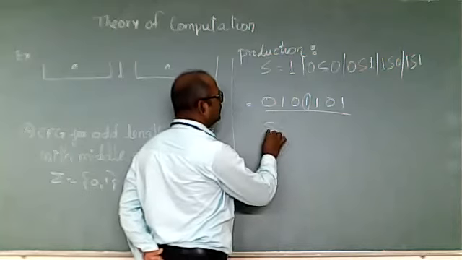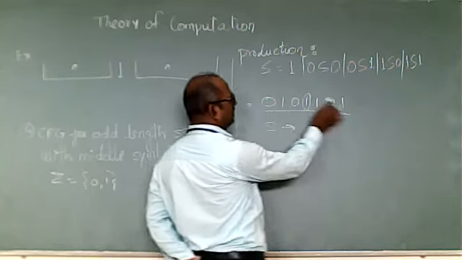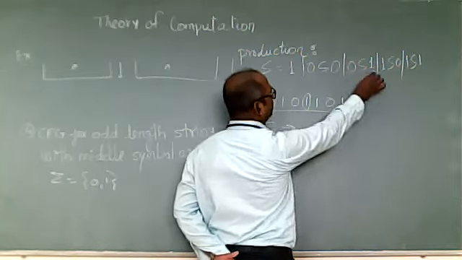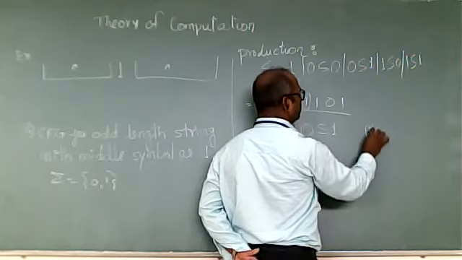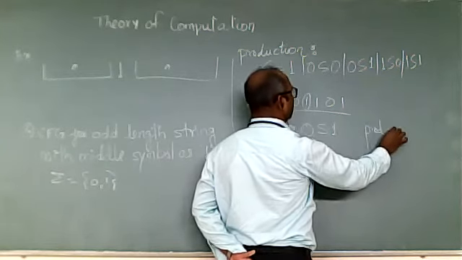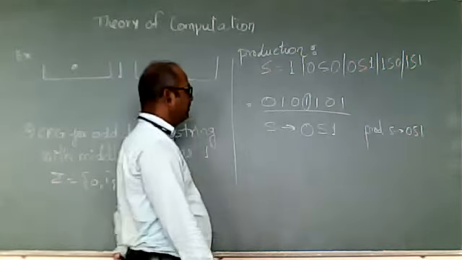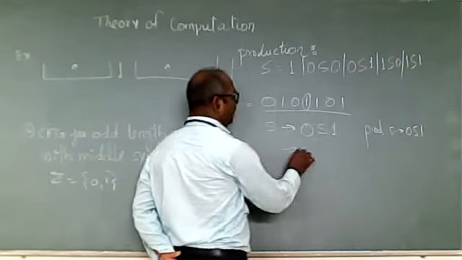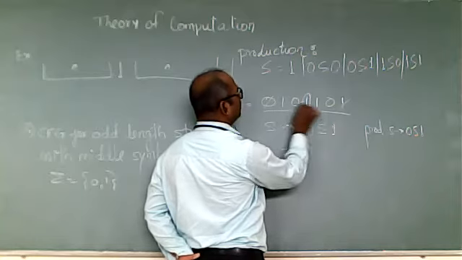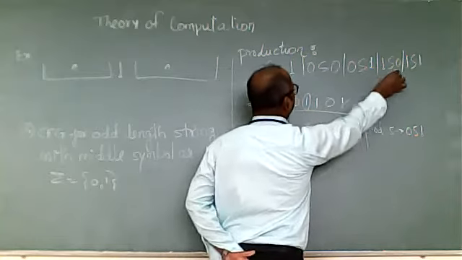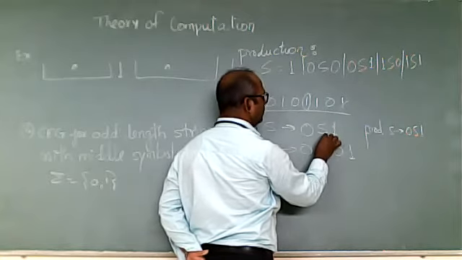We start with S, the starting symbol. The first symbol is 0 and the last symbol is 1, so with the production S tends to 0 S 1. After that, we want 1 0, so this S will be replaced with 1 S 0.